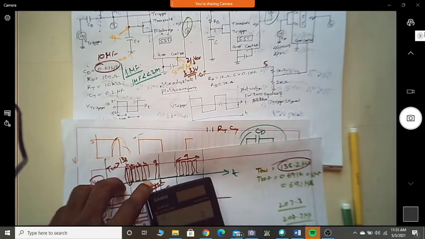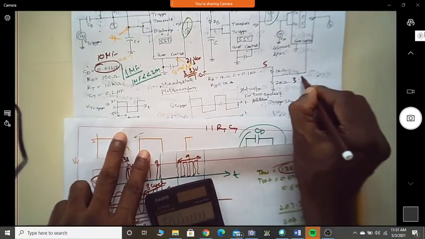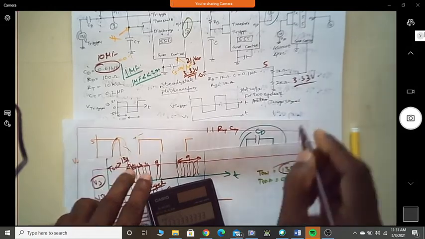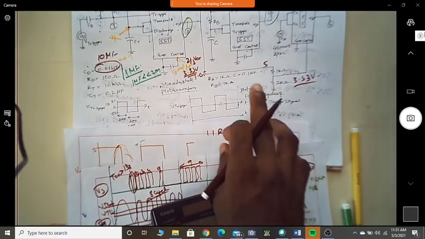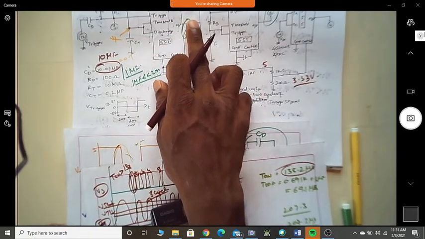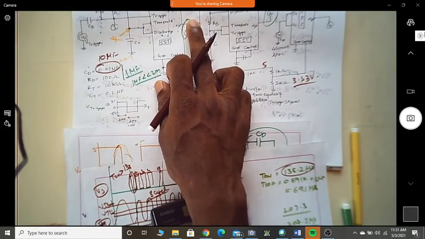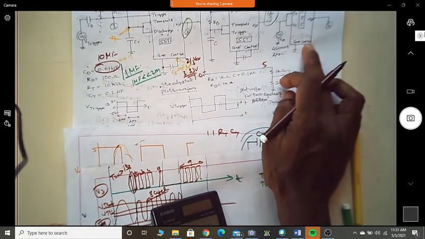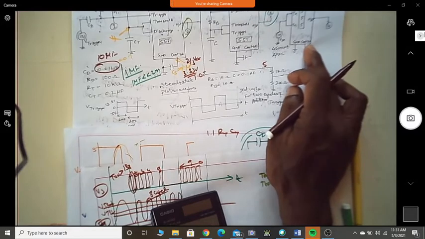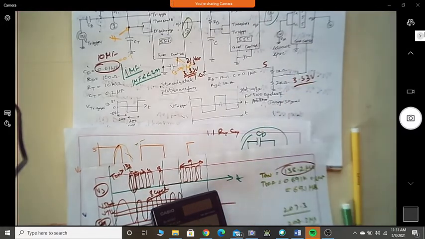It is 5 into 2 divided by 3, is it 3.33? So whenever the output of your monostable is high, you are going to get 3.33 as the control voltage. What is your VTL then?